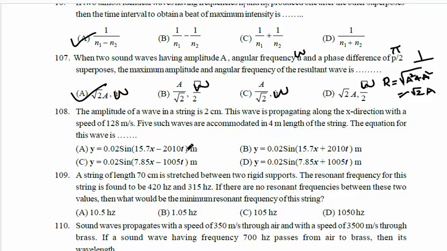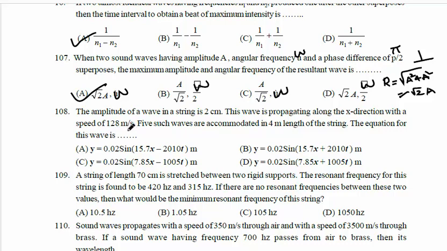The equation of this wave is, see here, amplitude is 0.02. It is moving along the x direction, which means a minus sign should be there, plus should not come. So B and D will cancel, which means minus, so the answer is A or C.